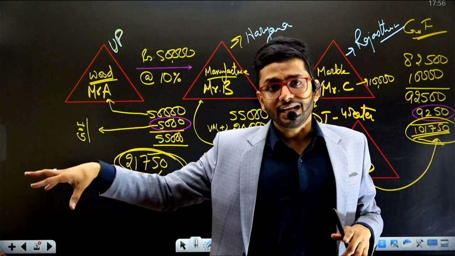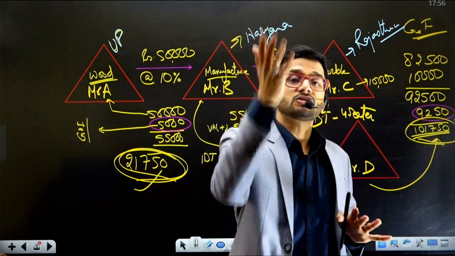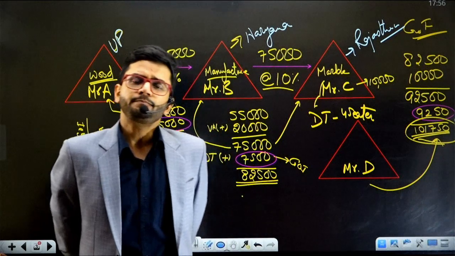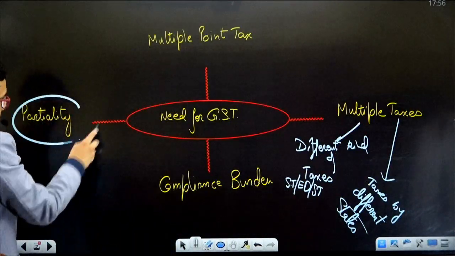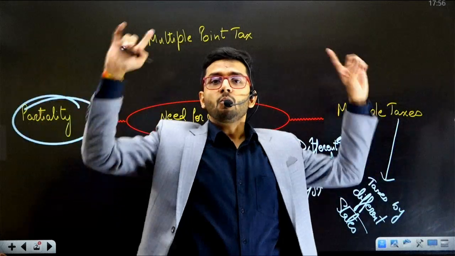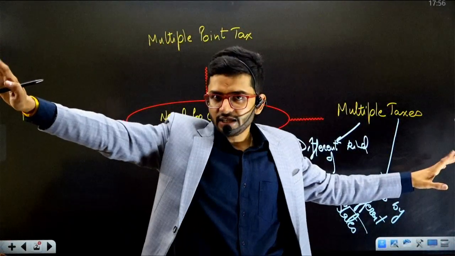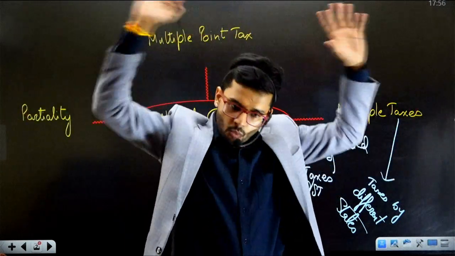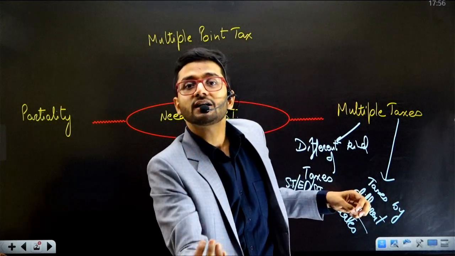The same product being produced in Delhi will cost less. The same product being produced in Haryana will cost more because the indirect taxes are more. So the erstwhile law had partiality in it, and therefore there was a need for one nation, one tax. There should be a single tax rate for the entire country. And that was the advent of GST in the country.